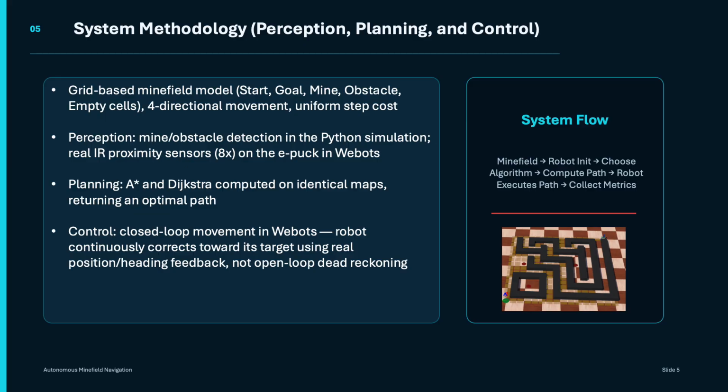Both algorithms are given the exact same map, the exact same start and goal, and each one computes what it believes is the optimal path. And the third piece is control, so actually executing that path.